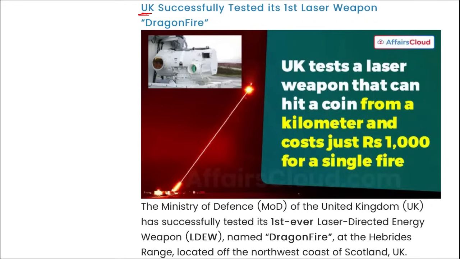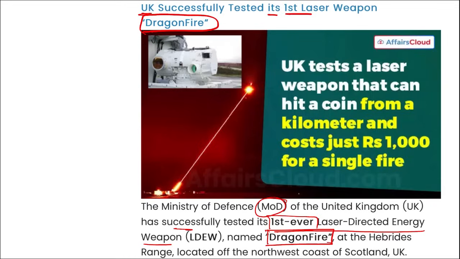Next, UK successfully tested the first laser weapon, Dragonfire. As you can see, this Dragonfire is a laser weapon, correct? It can aim at a particular coin even after long distance, right? So the Ministry of Defence of UK has successfully tested the first ever laser directed energy weapon that was named Dragonfire, right?